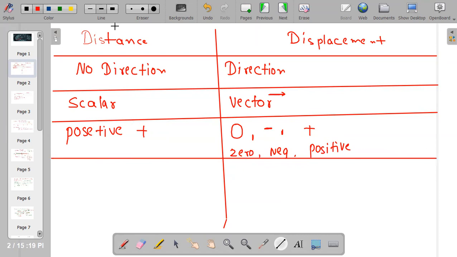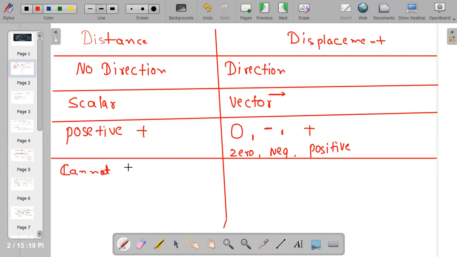Next, the difference between distance and displacement. There are some similarities also, but I can use this. Now, distance cannot be 0. Why can it not be 0?